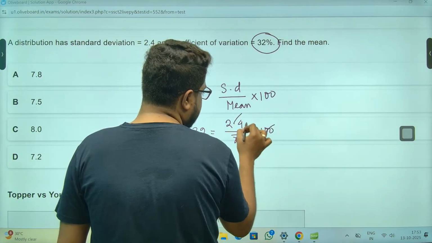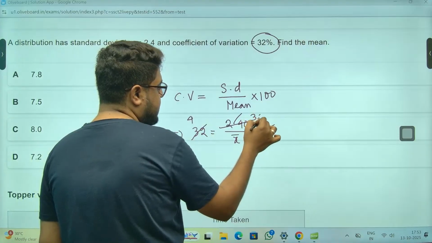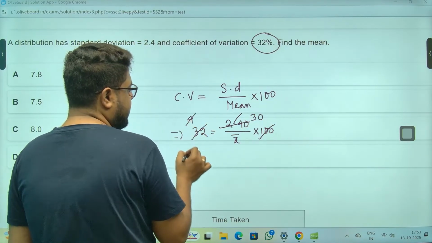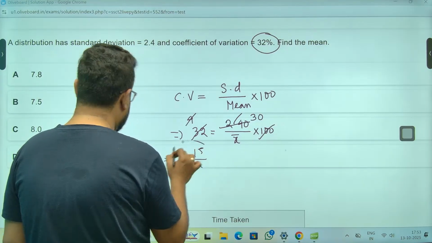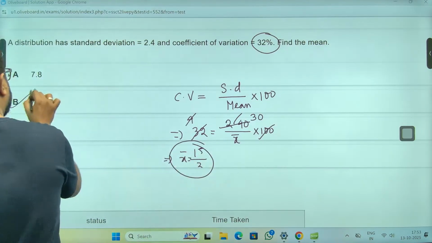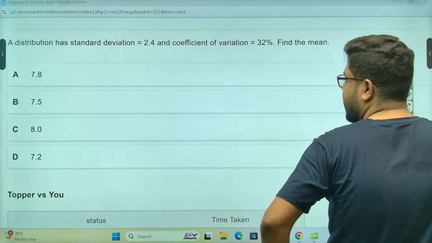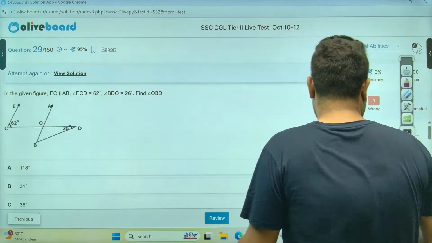Sir, remove this, 240. 8 4s, 8 30s. Right? So x bar comes as 15 by 2, sir, which is 7.5. Option B. 7.5 is there in option number B, and that is my answer, sir.